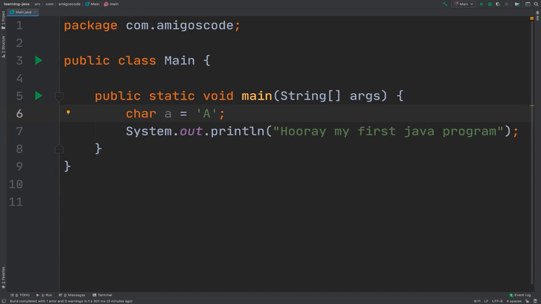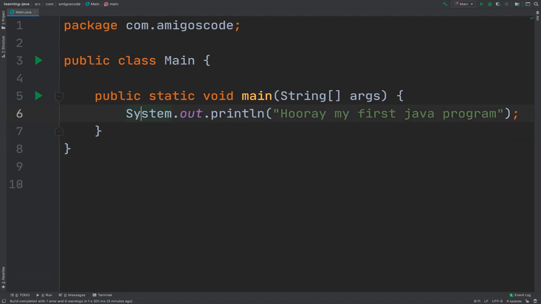So if I remove this, another thing that I want to tell you is to think of Java as learning a new language. Let's say that you want to learn Spanish. You need to learn the vocabulary, sentences, and basically the alphabet, and so forth. With Java it is the exact same thing.